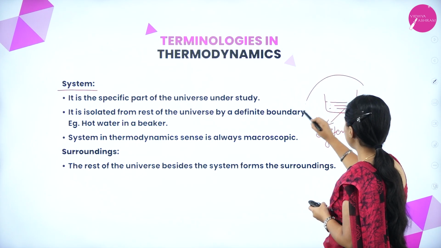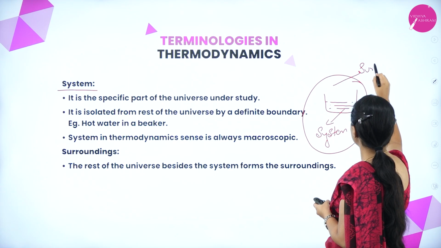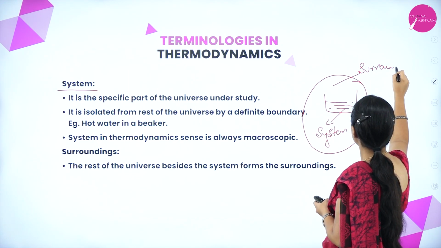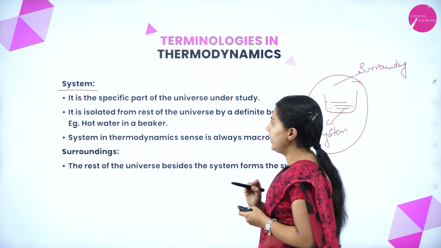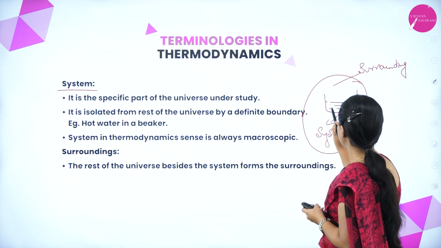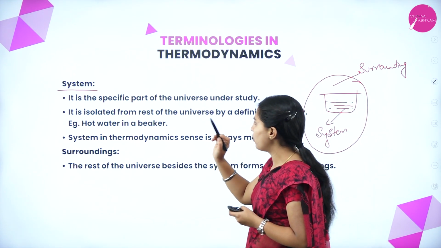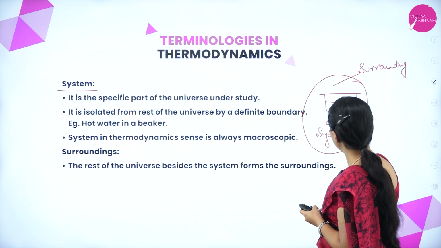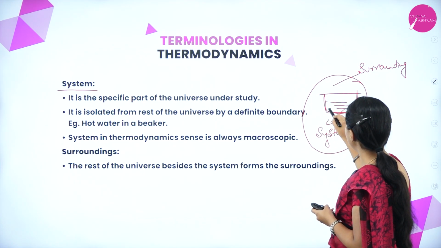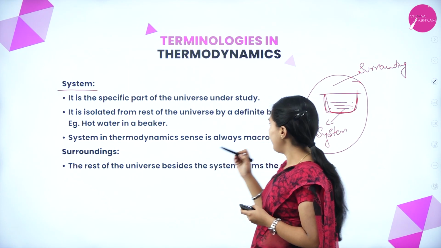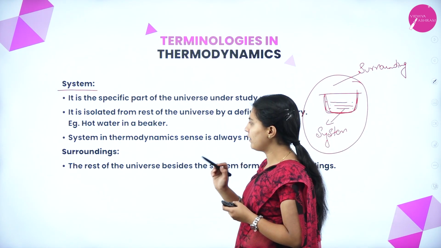The surrounding to this system is this surrounding. This is the system. It is a specific part of the universe. It is isolated from the rest of the universe, having a definite boundary. This is nothing but the boundary. Hot water in a beaker, that's what is here. If you take hot water or cold water, it will be in a given system.